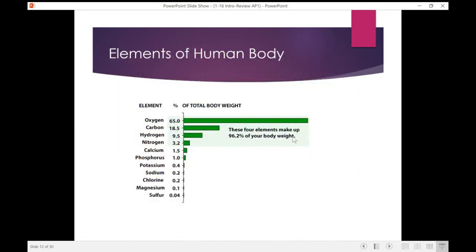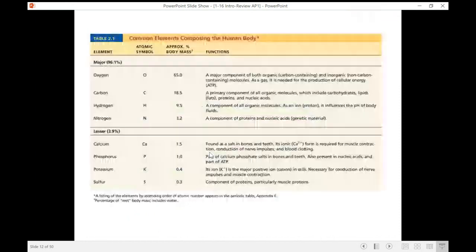Okay? These are the 4 elements that are going to make up our body. Most of our body, 96.2% of our body weight, is made out of CHON: carbon for C, hydrogen for H, oxygen for O, and nitrogen for N. We also have calcium, phosphorus, potassium, sodium, chlorine, magnesium, and sulfur. This is what those particular elements are really doing for us.